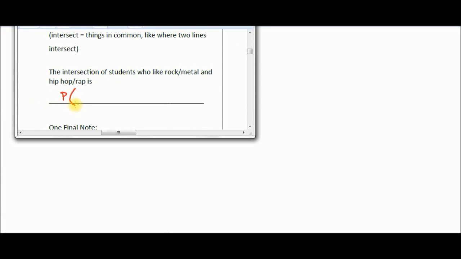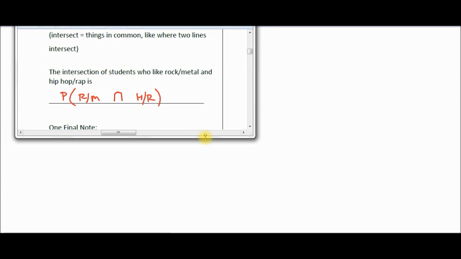The probability of students who like rock, metal, and they also like hip-hop rap. So when you think about intersect, it's the part that overlaps. At the end part, both categories have to make you happy. Union means it's or either one. Either one of the things makes us happy.